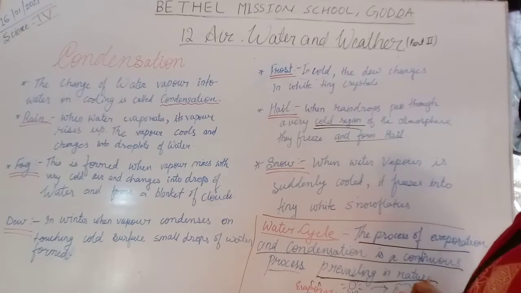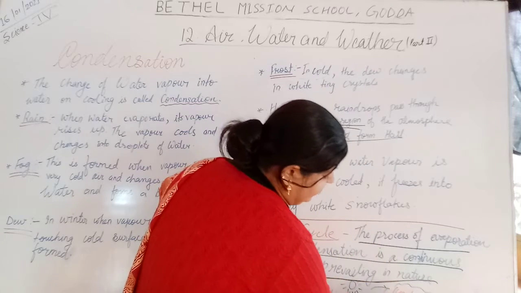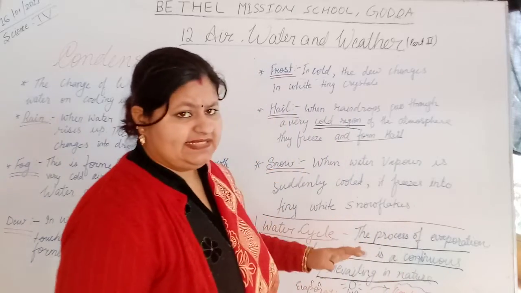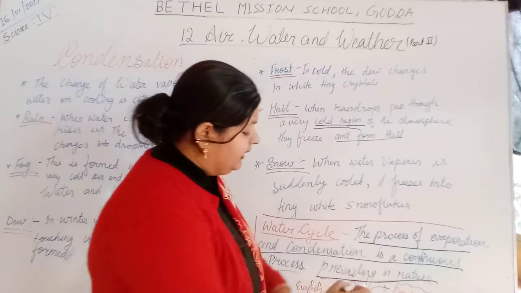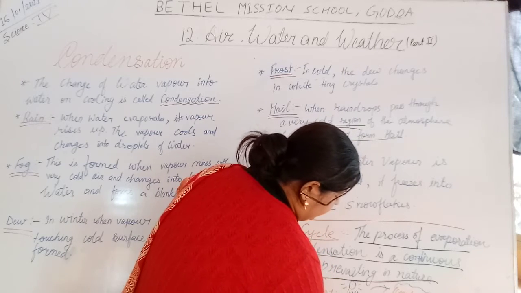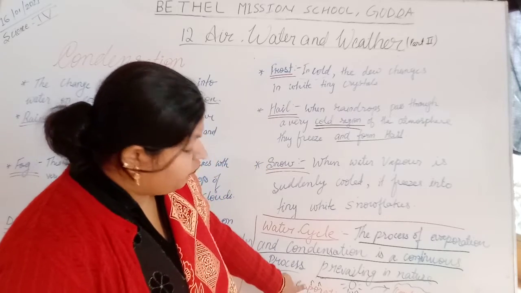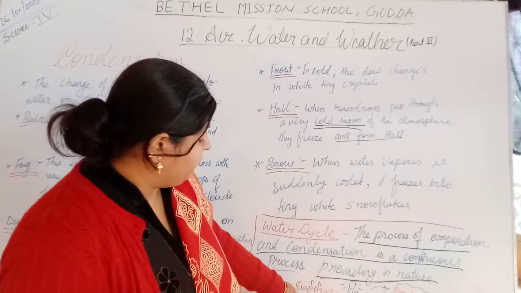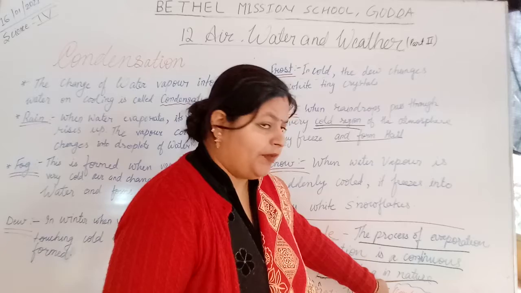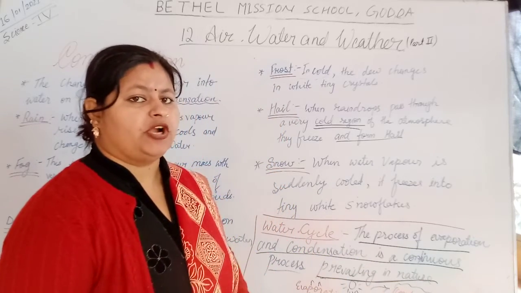Here condensation takes place. At that time what will happen? The condensation will take place and there will be rain. After the rain in the rainy season, what will happen? This water will again flow towards the water bodies. Again evaporation will take place. Again the water droplets or water vapor will rise up, then it will collect in the form of a cloud. Again rain will take place. So this continuous process is known as the water cycle.